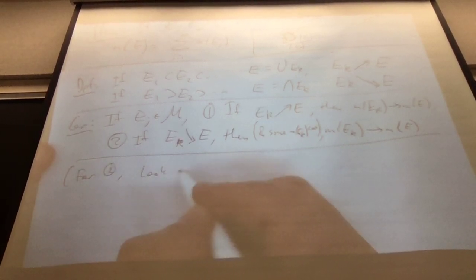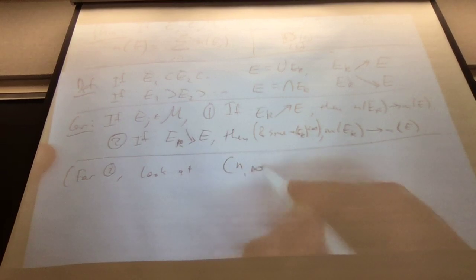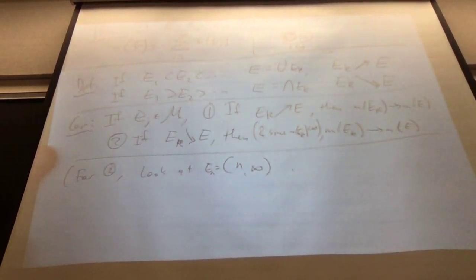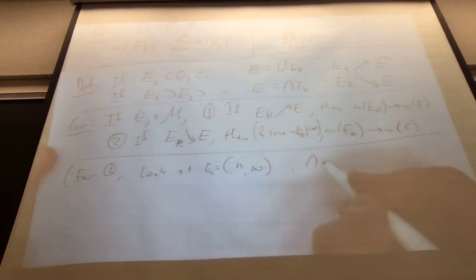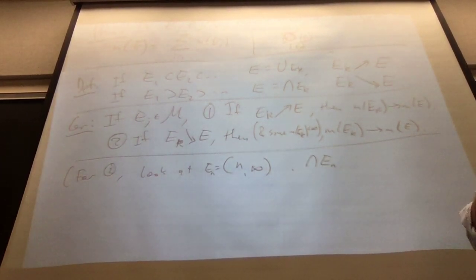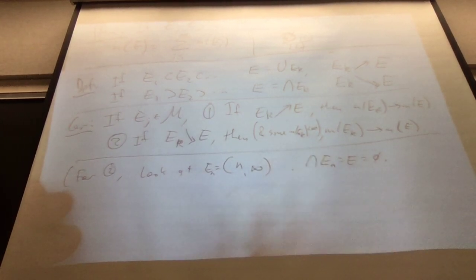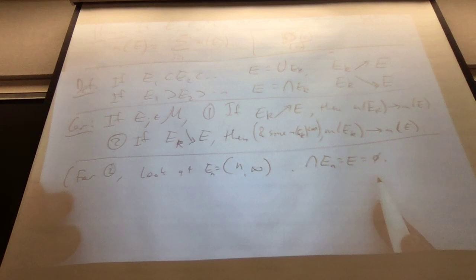For 2, look at, for example, n to infinity in the real line. If this is En, they're certainly all nested and getting smaller. The intersection of the ENs is the empty set, which has measure 0, but all of them have measure infinity. So as long as at least one of them is finite, you've killed this one stupid counterexample that you always have to keep in mind.